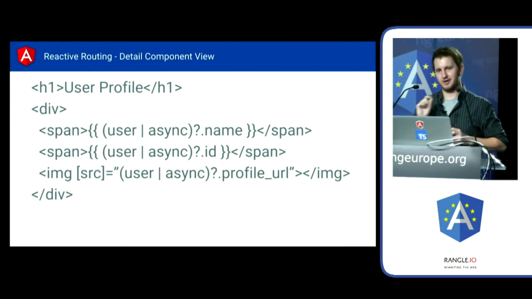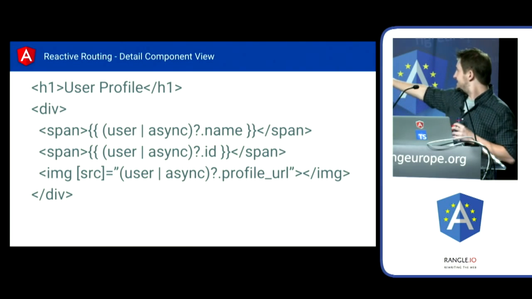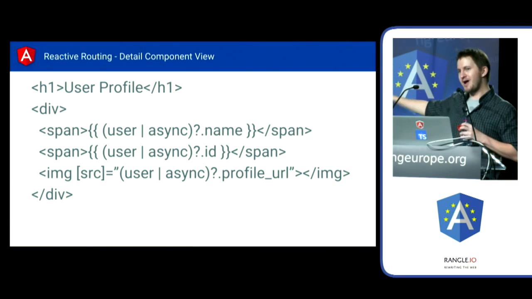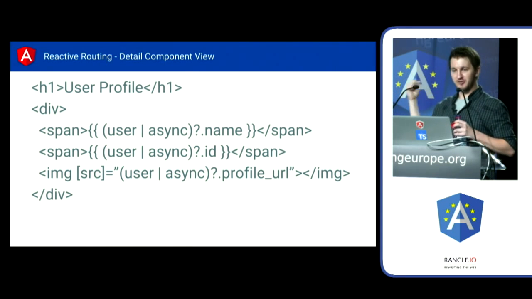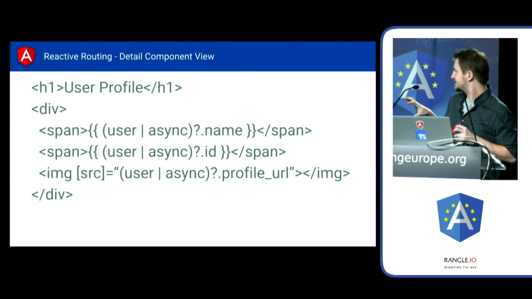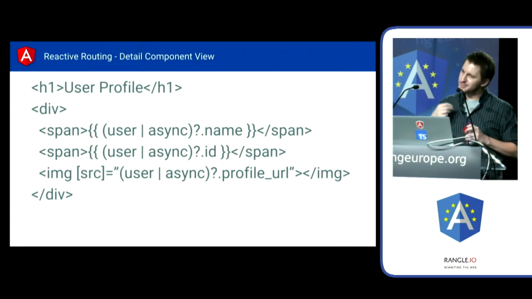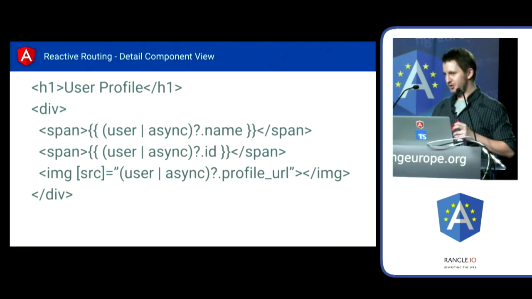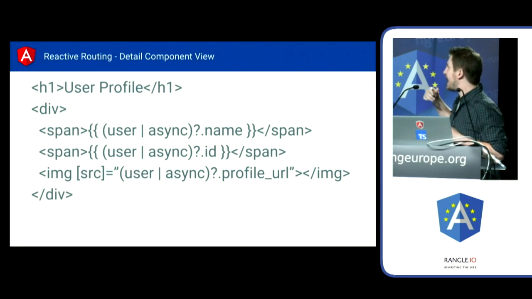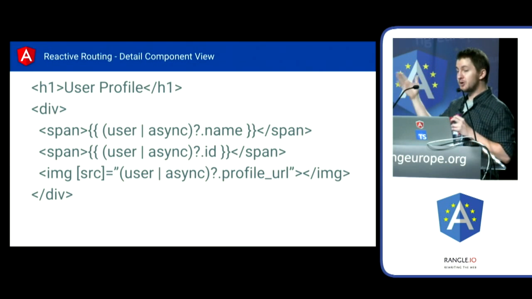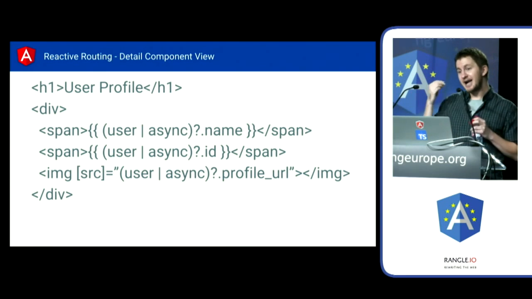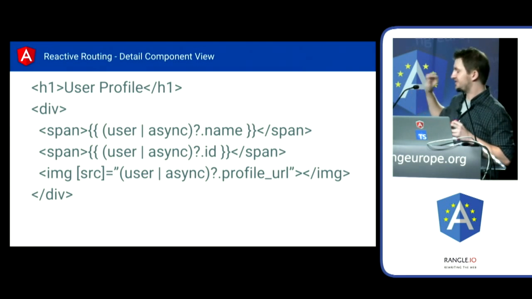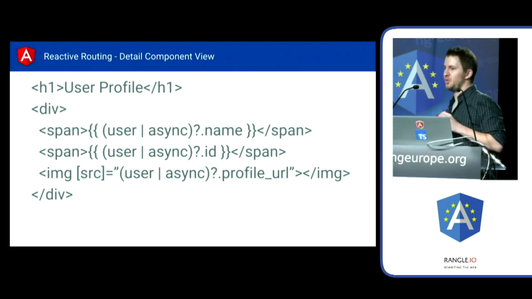The other gotcha about this that you should be aware of is that what we're actually doing here is subscribing 3 times to this observable, right? Because each of these async pipes is currently subscribing to the observable. Now, this is less problematic in a situation like the router, but because observables can be resubscribed to, you can get into trouble here if you actually subscribe to something like an HTTP request several times. It will actually send out multiple requests out to the API, which is generally not what you want.